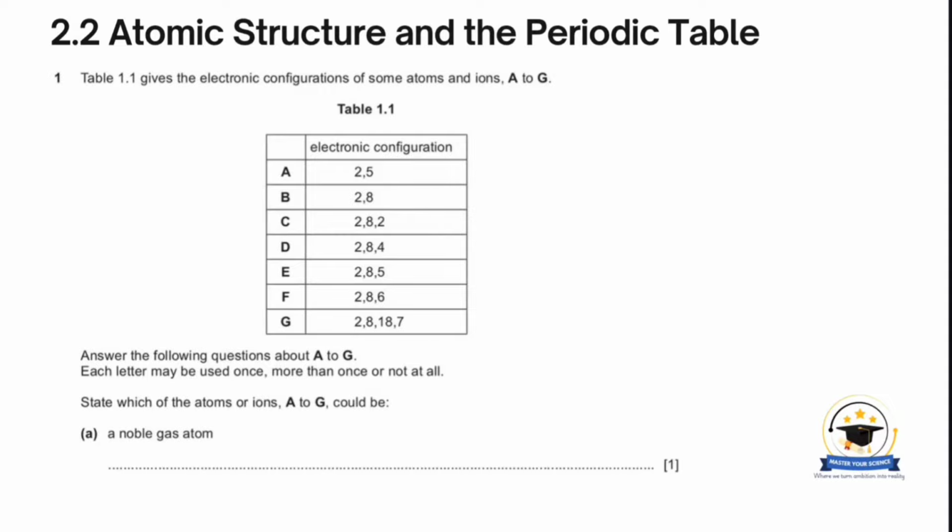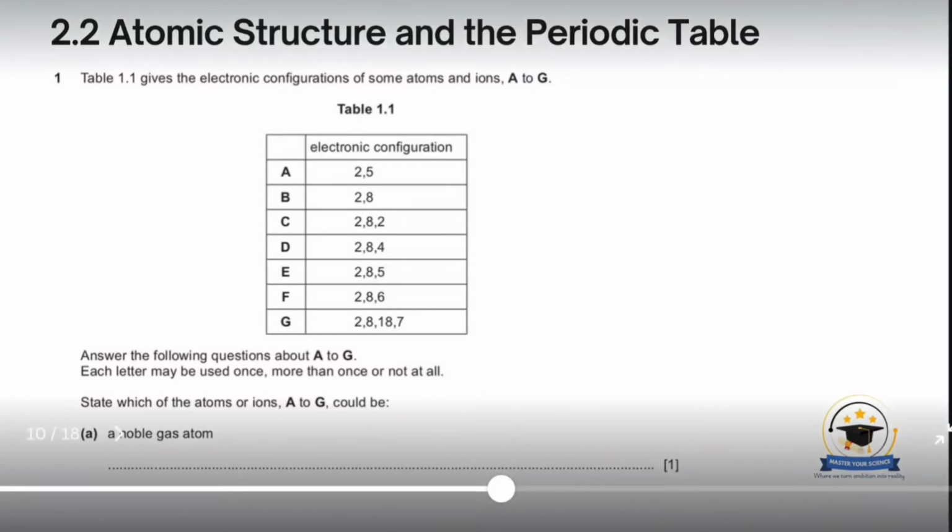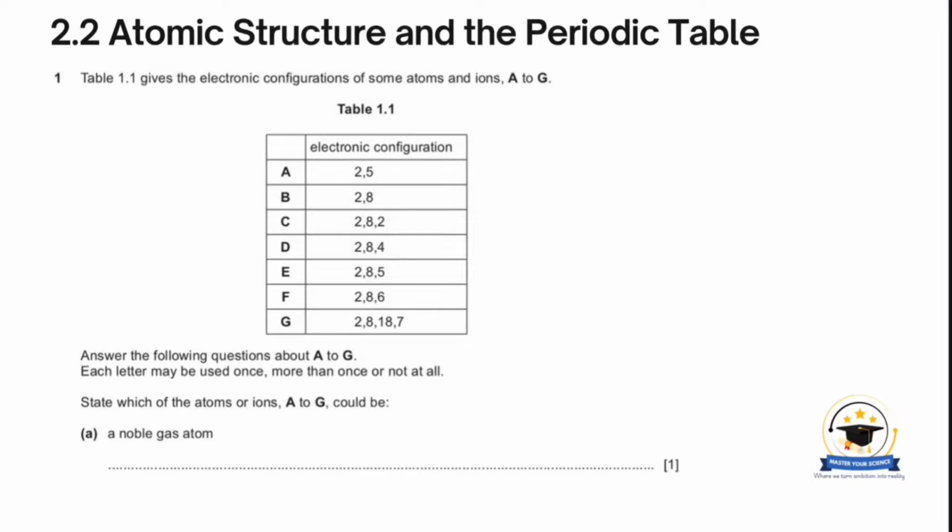So, noble gases are a special class of gases. These have full outermost shells. So, we've got a noble gas such as helium, which has a full outermost shell with only 2 electrons. And then we've got neon and argon, which have a full outer shell with 8 electrons. So noble gases are stable and unreactive because they have full outermost shells.